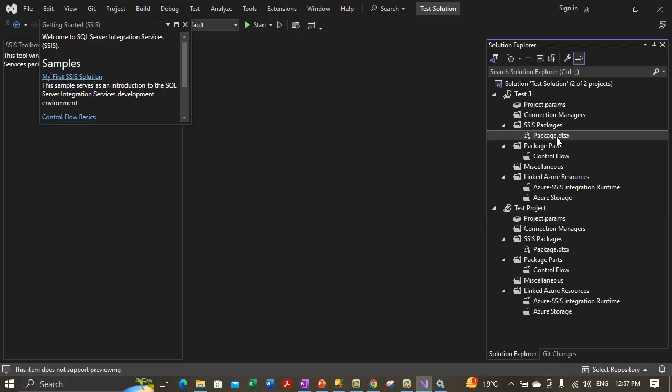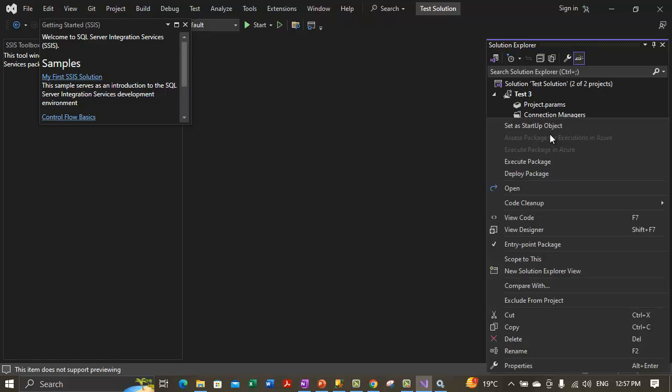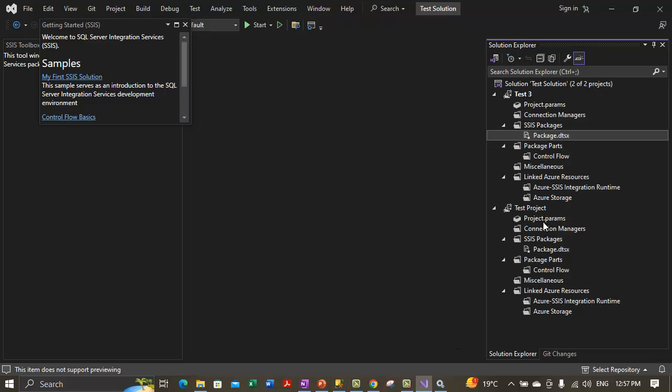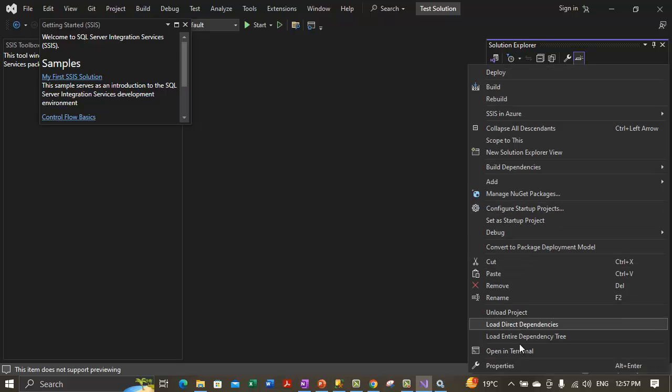For example, if you want to copy this item package.dtsx, this is the only item we have right now, we can right click on that item and select copy. Then on the project where we want to paste the item, we can right click on it and select paste to paste that particular item.